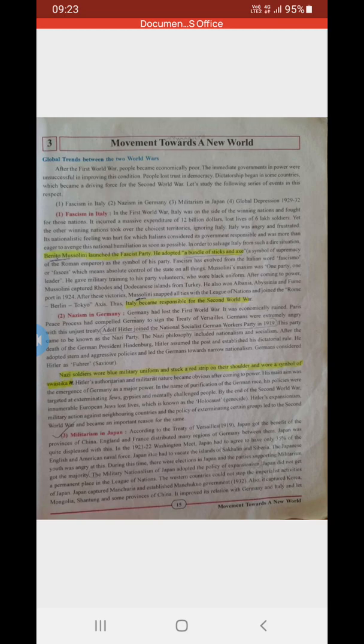The military nationalism of Japan adopted the policy of expansionism, and Japan did not get a permanent place in the League of Nations. The League of Nations was formed after the First World War.